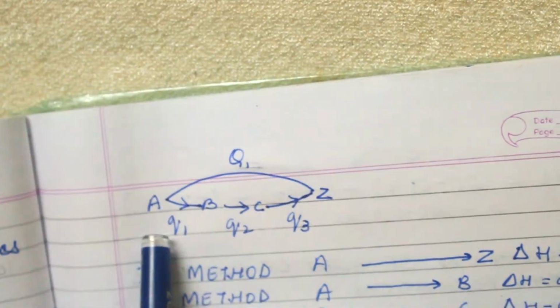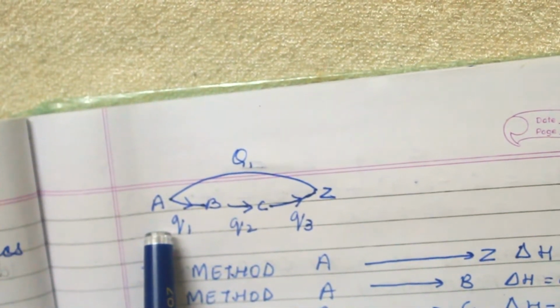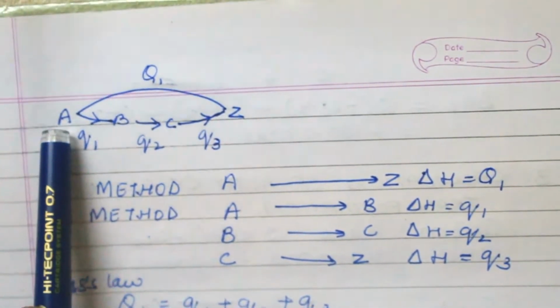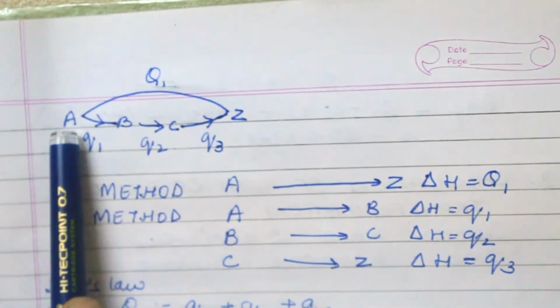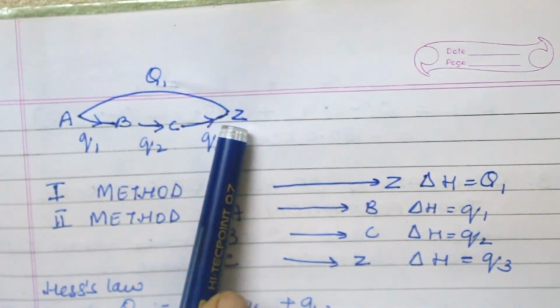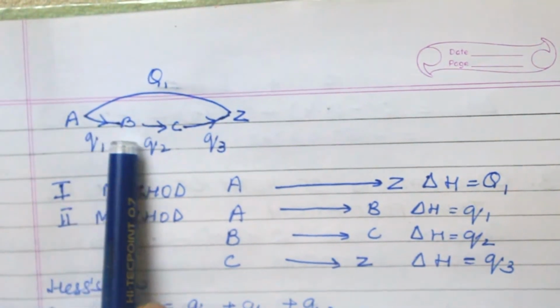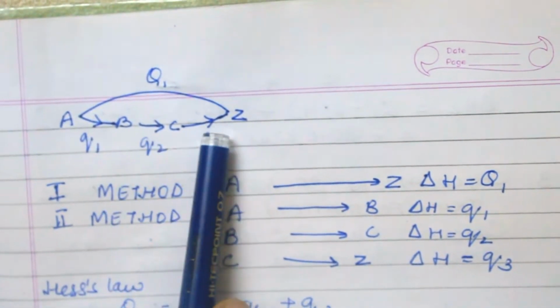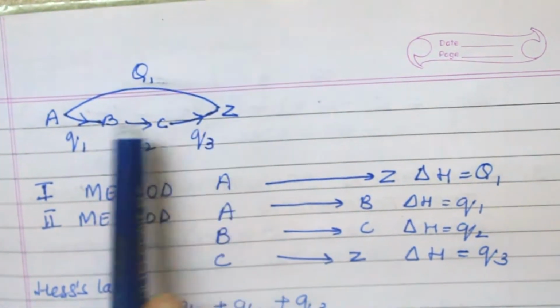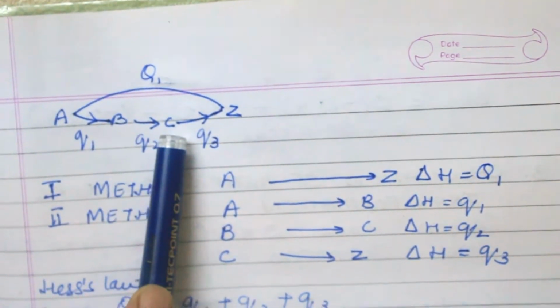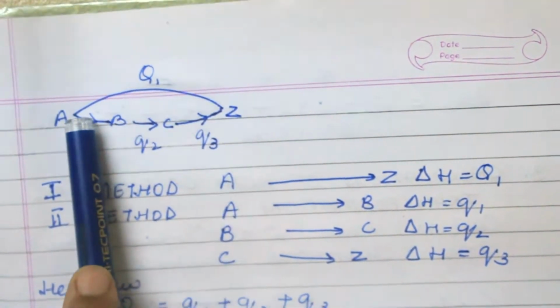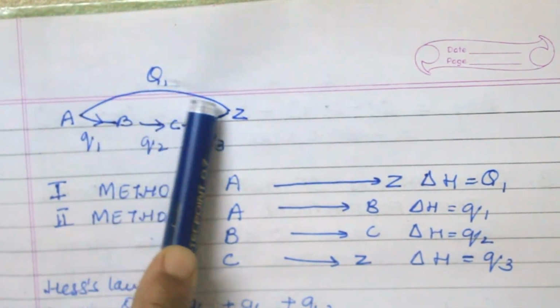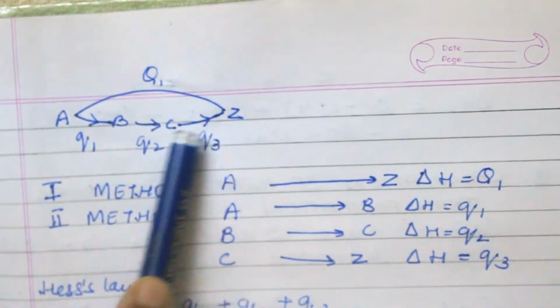For example, if there is a reaction between A and Z, A can change directly to Z, or it can take several steps: A to B, B to C and C to Z. So the enthalpy in one step is equal to that in several steps.